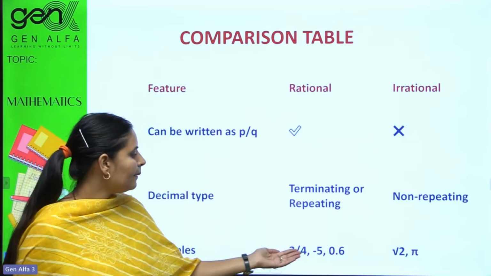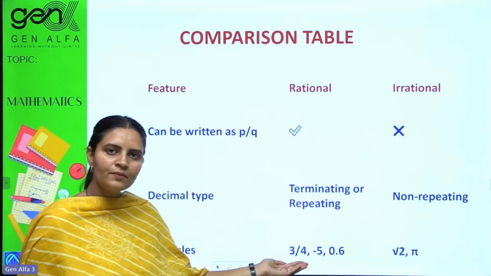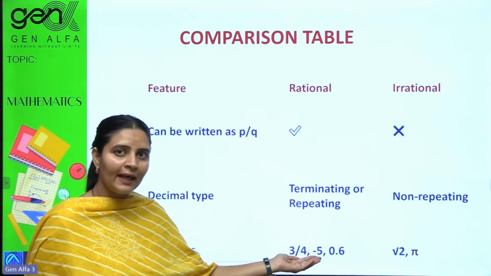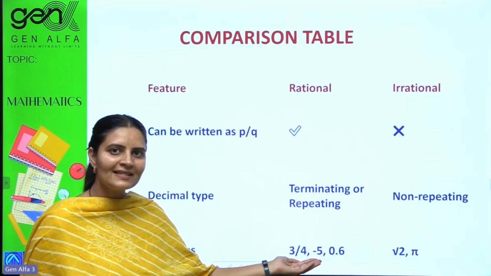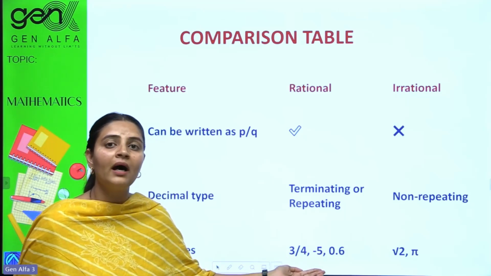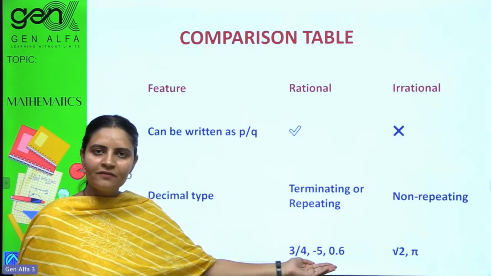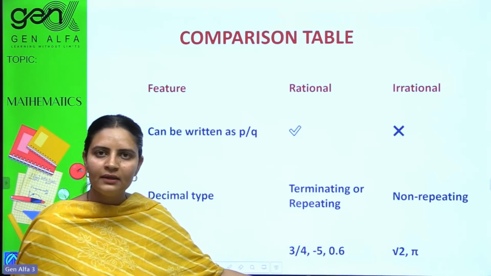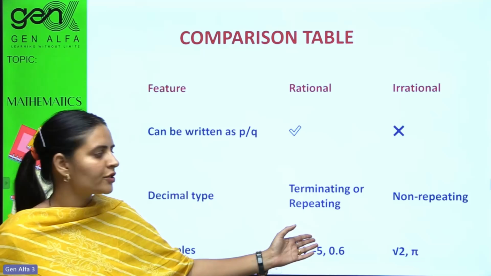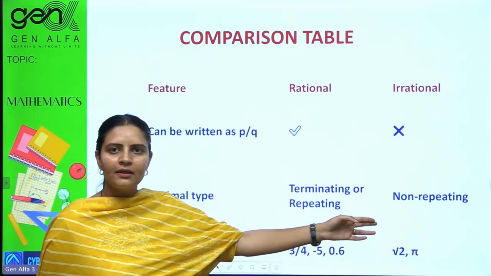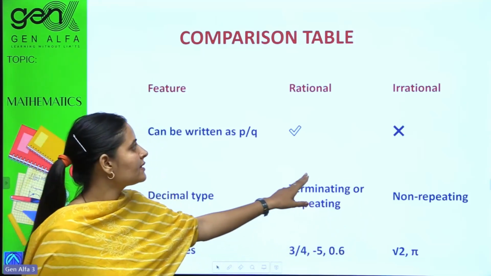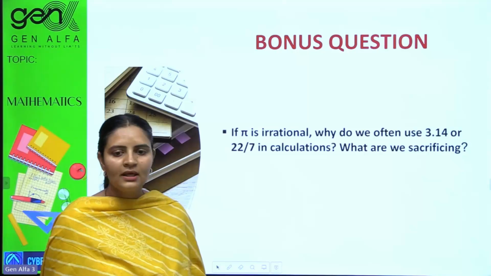And its examples are fractional forms. 3 by 4, minus 1 can be written in a fractional form, yes, minus 5 by 1. Again, 0.6 is ending somewhere, after 1 digit, so it can be taken as a rational number. Under root 2 and pi are the famous examples of irrational numbers.